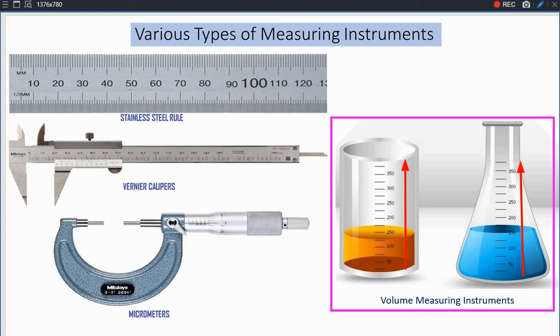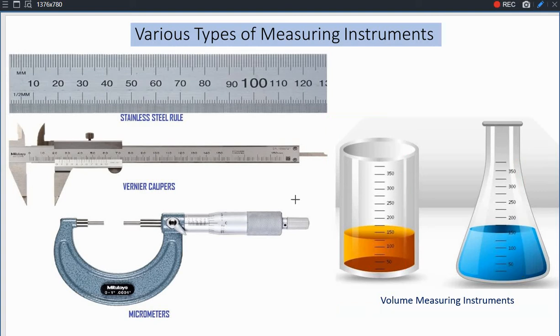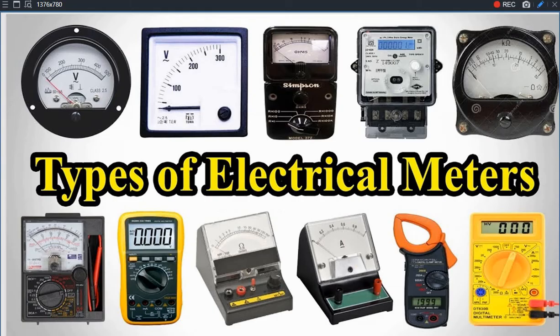So here we have seen the different types of measuring instruments, and again the physical quantity but in the form of electrical values.